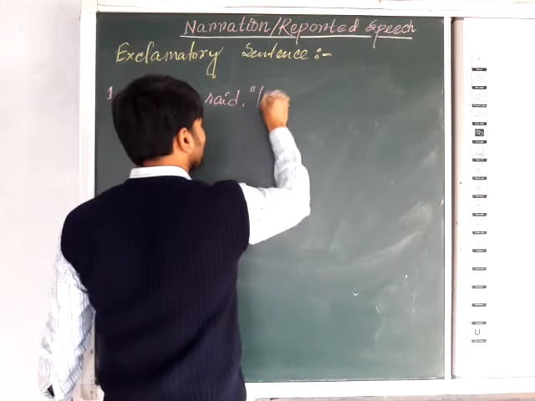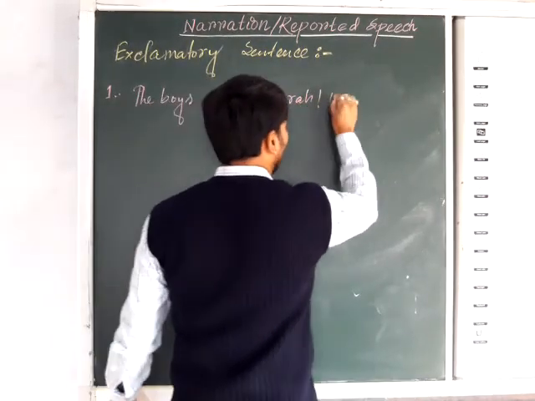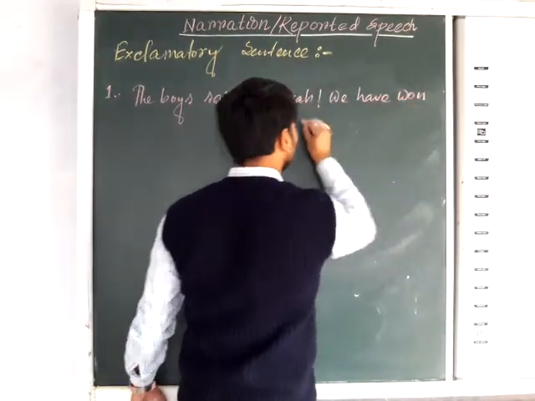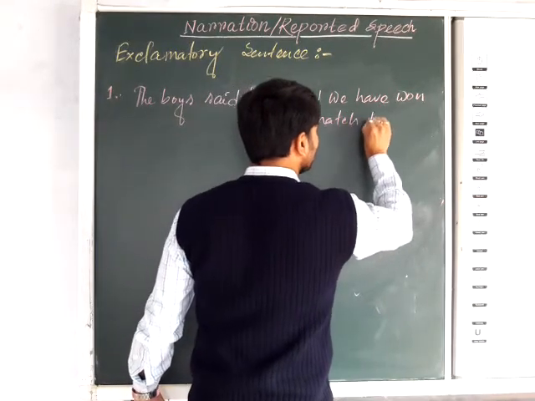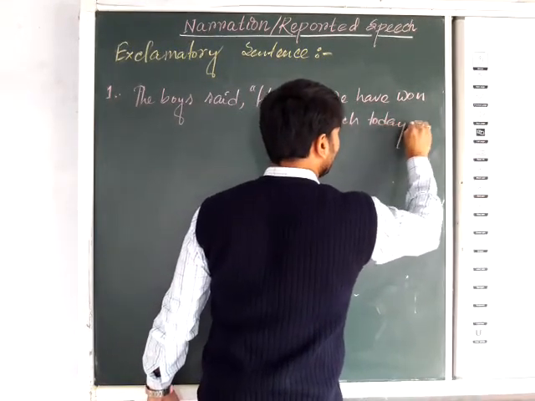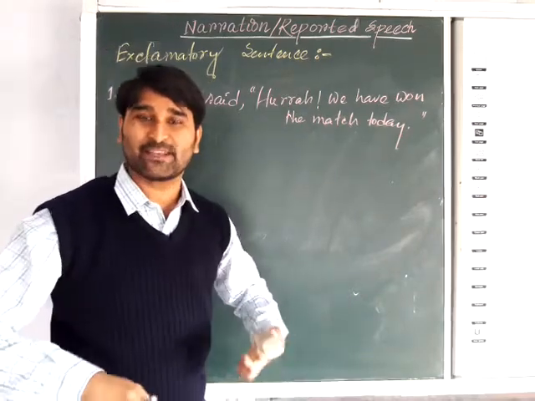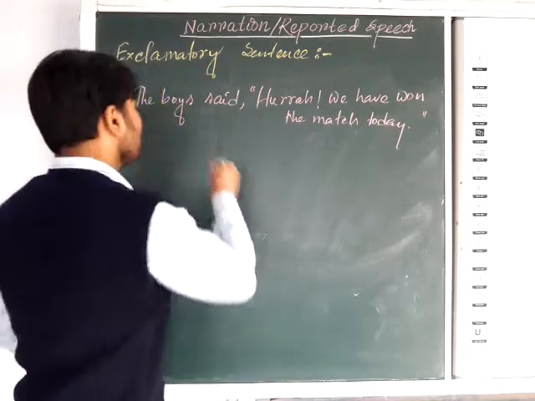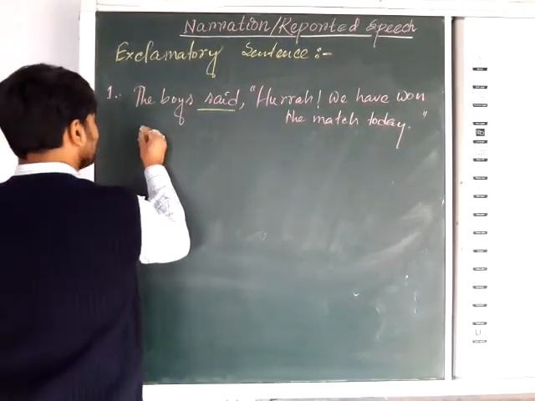Suppose one example. The boy said, "Hurrah! We have won the match today." Now you can see, that is the expression of joy, so you should change the reporting verb according to that. What will be the answer?